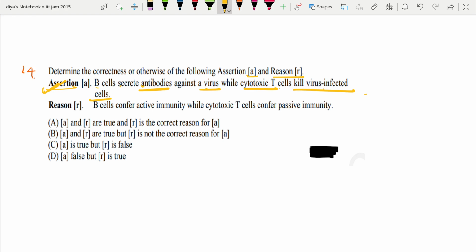Reason: B cells confer active immunity while cytotoxic T cells confer passive immunity. No, this also confers active immunity. So R is false. A and R are true, no, this is wrong. A is true but R is false. This is the correct option. C is the correct option here.